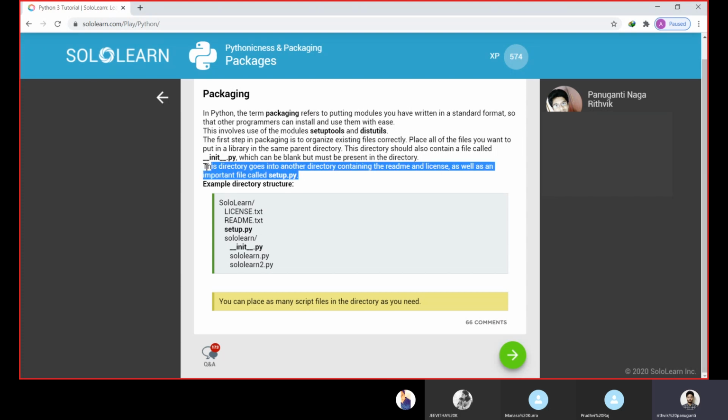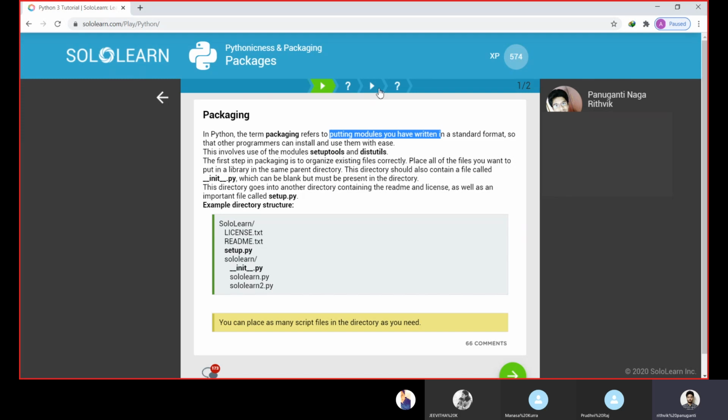So this whole line can be written in this. So license.txt, readme.txt, setup. So this directory will go to another directory, sololen. It has this blank file, __init__.py, and sololen.py, sololen2.py. These are our modules, the modules you have written. So these modules we have written. So let us see the next.